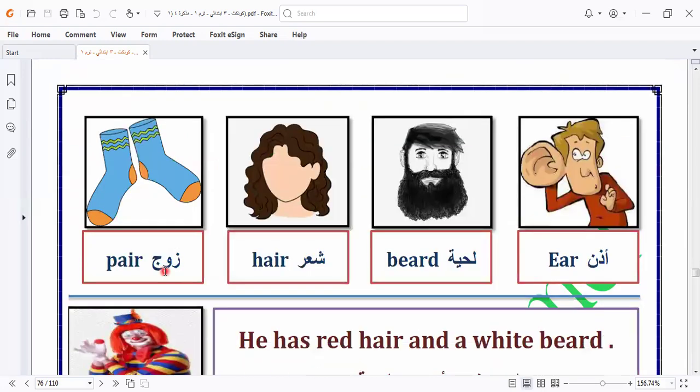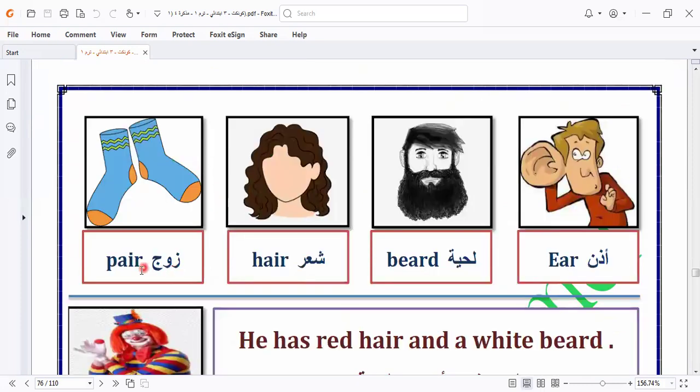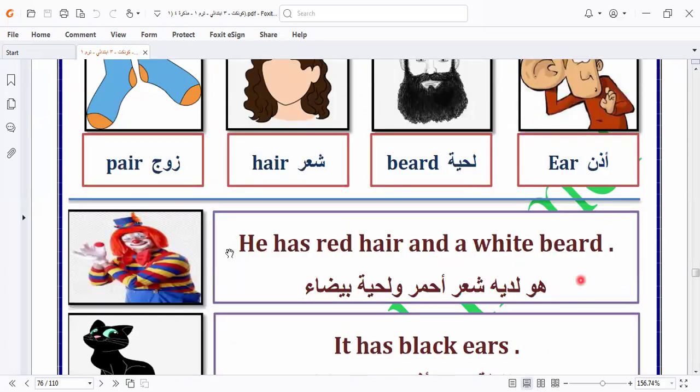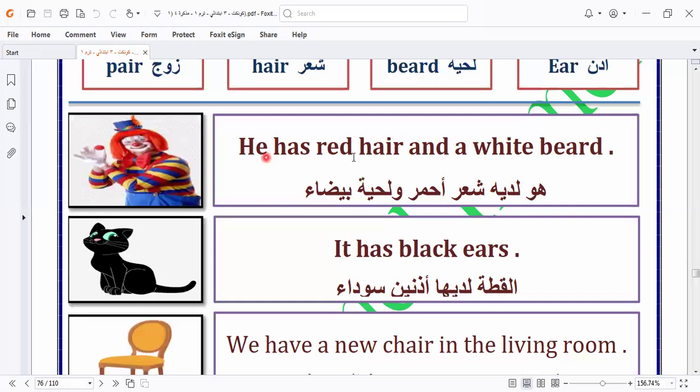Here we have bear, hair. Here is the phonics AR. Here we have bear and hair, beard, ear. Let's read these sentences. I would like to say that during the previous years in grade 1 and grade 2 we took the verb to have, and we told you that have and has are used for what? For describing something that belongs to us.